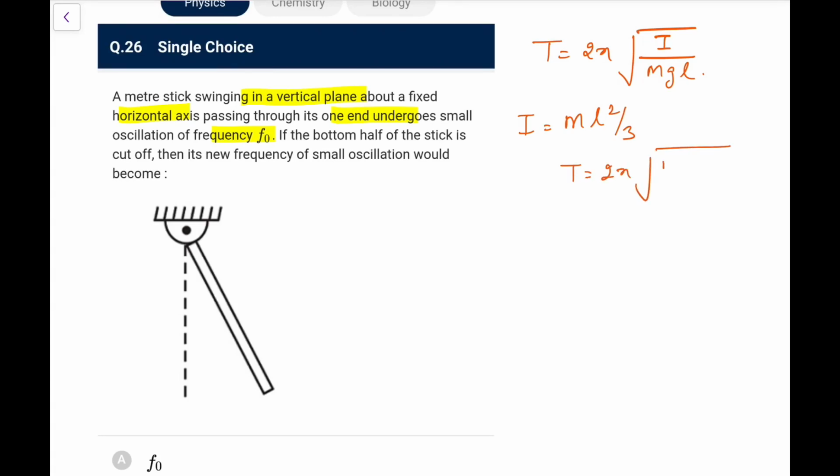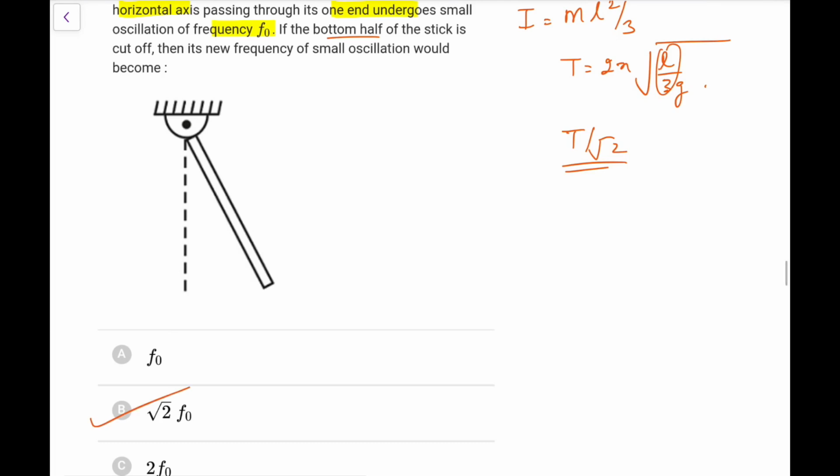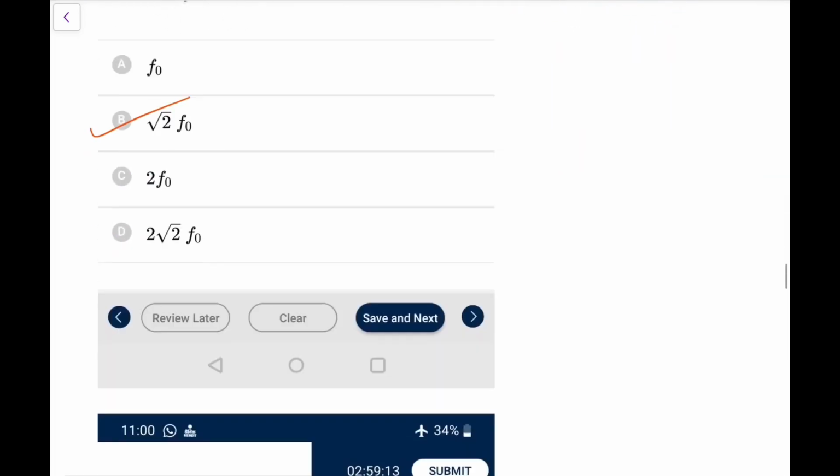If I put it, m will cancel out, this will become ml square by 3, L will cancel, so it would be L by 3g. So the effective length of the simple pendulum is L by 3. When the bottom half of the stick is cut off, that length becomes half, so time period will become T by root 2. That means time period changes by root 2, that means frequency changes by root 2. You can directly go for it, you need not check anything else.